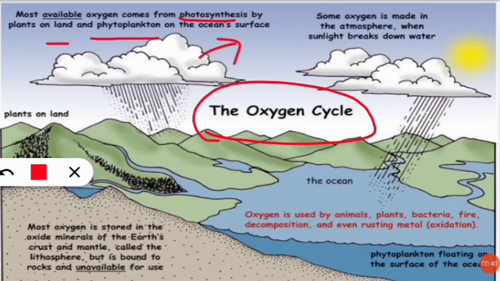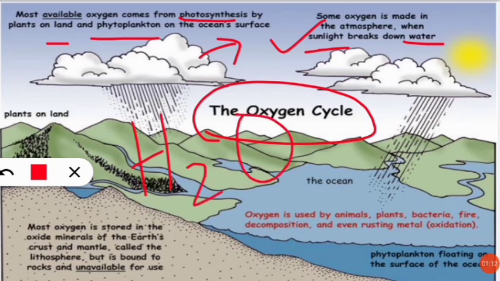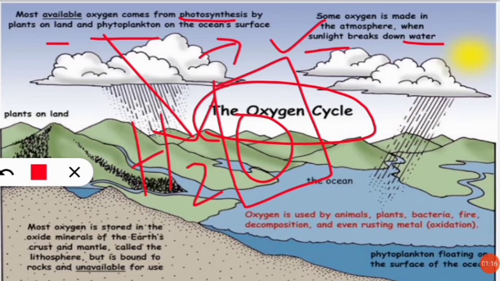One more thing is also important: oxygen is made in the atmosphere when the sunlight breaks down water. The moisture and the water vapor present in our atmosphere are broken down with the help of sunlight, mostly UV light. So H2O, the formula we know for water, is broken by the sunlight. As a result, this oxygen is released in the atmosphere. So these two things are the main contributors for the formation of oxygen in our atmosphere.